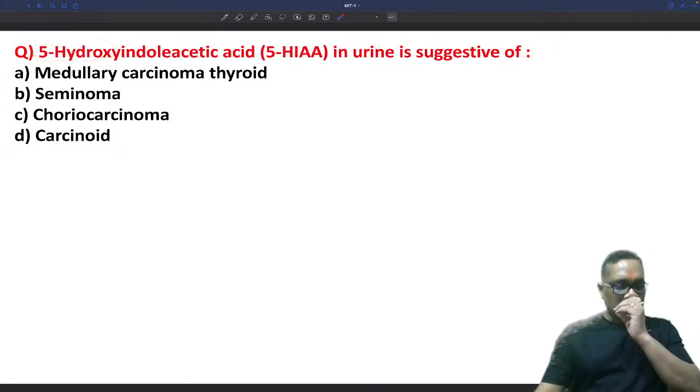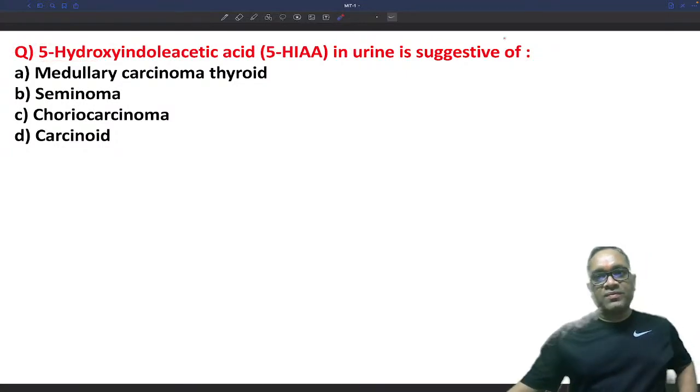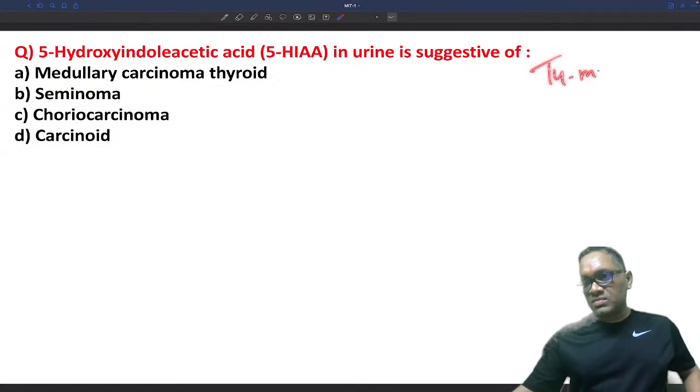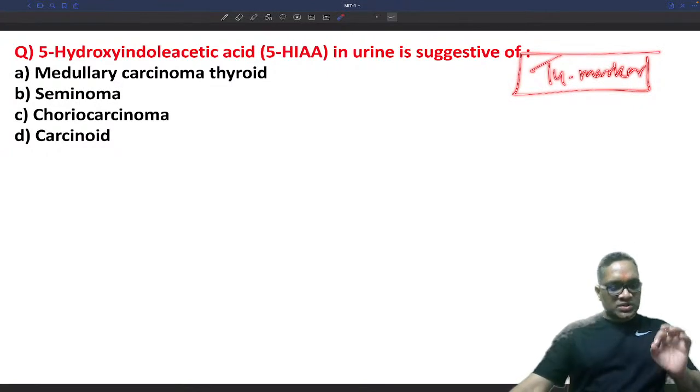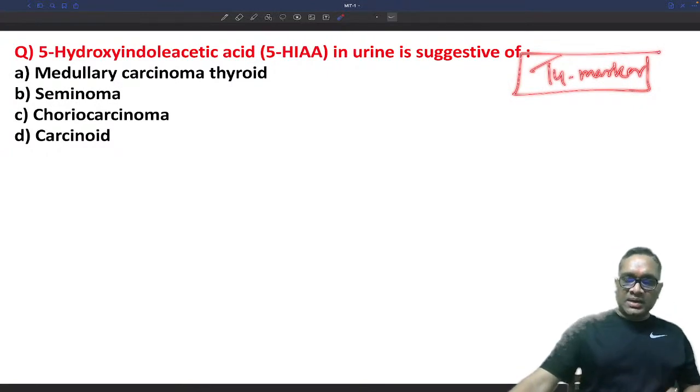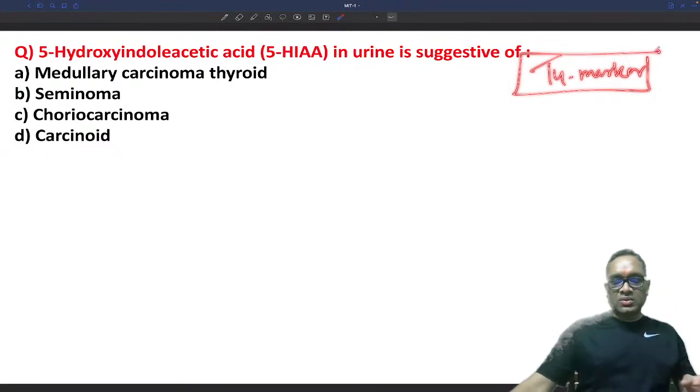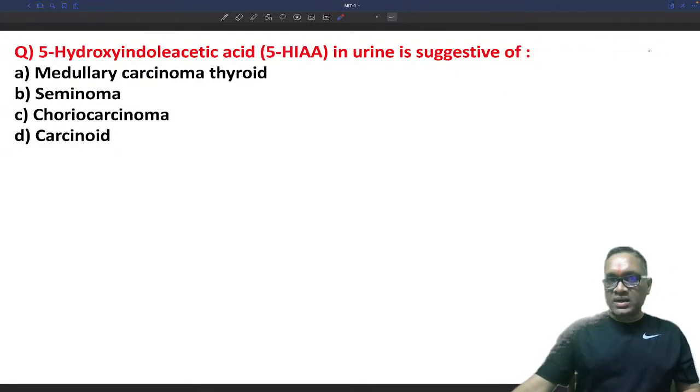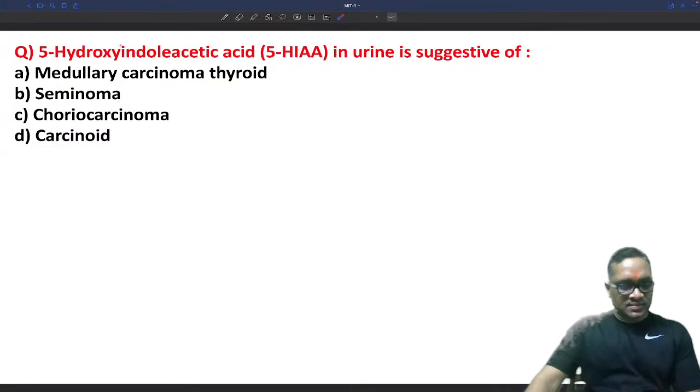One of the very important topics I will tell you: whenever you are going for your exam, you must revise tumor markers from my notes. You will definitely get a question in your exam. One or two questions will definitely be there, right? Either it is a surgery question or a medicine question or a pathology question, we cannot say, but you will definitely get a question from tumor markers. So what is this? 5-hydroxyindoleacetic acid: medullary carcinoma, seminoma, choriocarcinoma, or carcinoid? What should be the right answer?